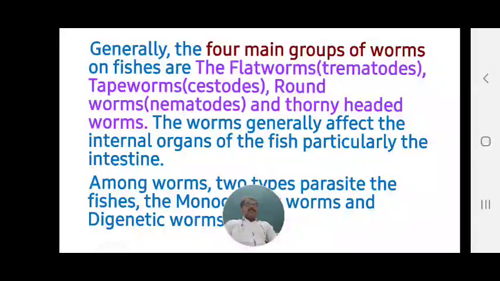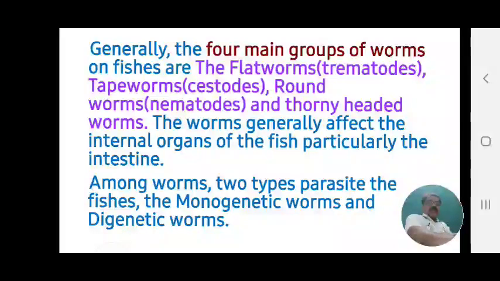These worm pathogens do not affect the external part of the body of the fish, but they attack the internal part of the body.